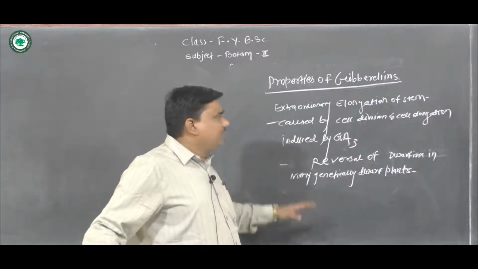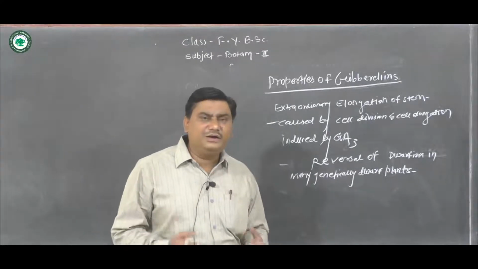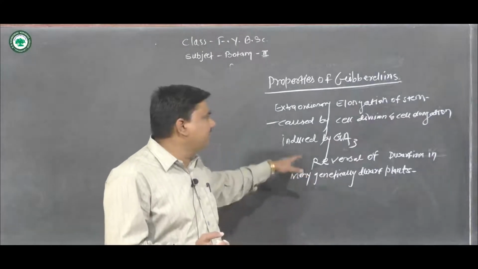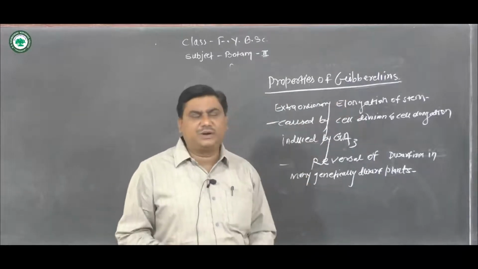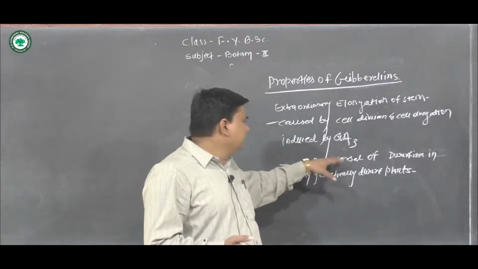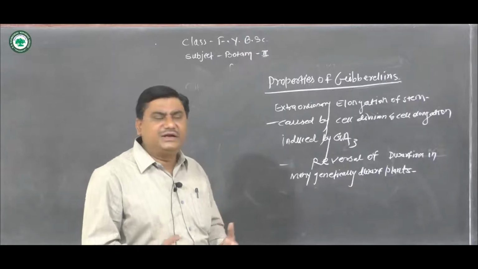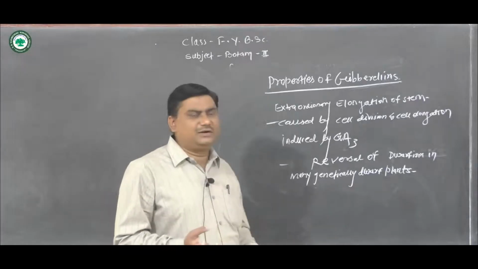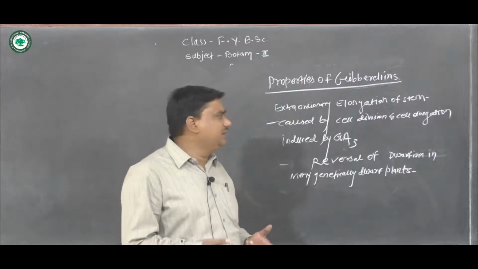One of the striking and important effects of gibberellins is the reversal of dwarfism in many genetically dwarf plants.